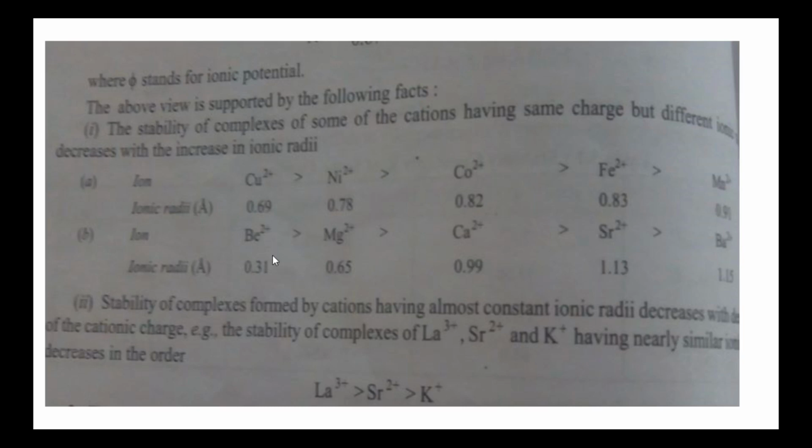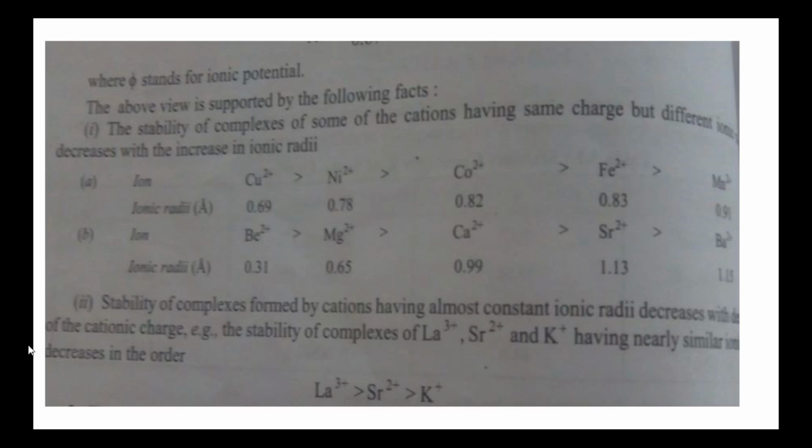Another example is from beryllium: beryllium 2 plus, magnesium 2 plus, calcium 2 plus, strontium 2 plus and barium 2 plus. All these ions have the same charge, that is 2, but their ionic radii are different. Beryllium has the smallest ionic radius and forms the more stable complex. Barium has the highest ionic radius, 1.15, and forms the less stable complex.